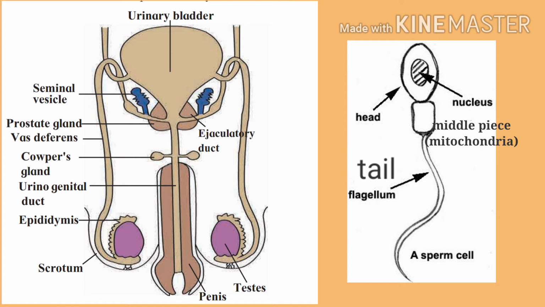I told you about the seminal vesicle, prostate gland and Cowper's gland. These all give this fluid, which also has this carbohydrate, fructose, and other energy-rich components that make the semen. So this fluid along with the sperm makes the semen.